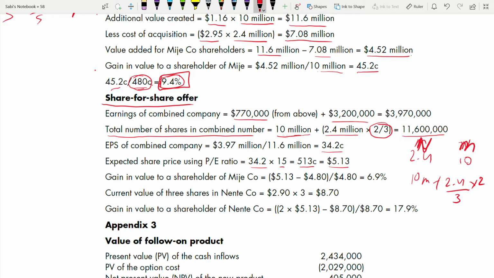Now, gain in value to shareholder of Menje. What is the gain? This is your share price minus 4.8. Why 4.8?